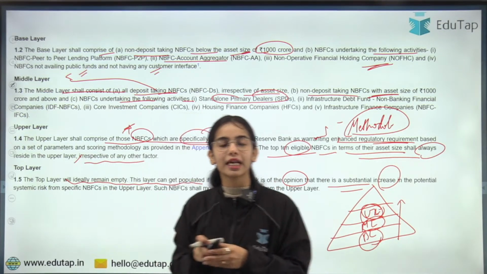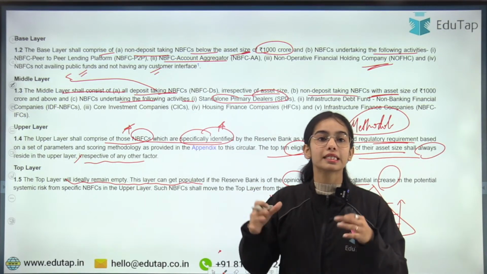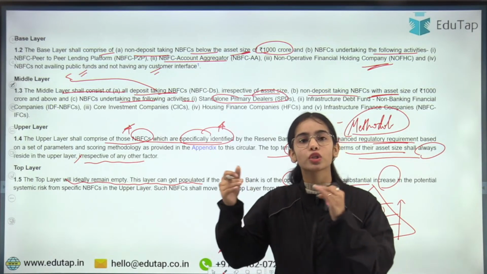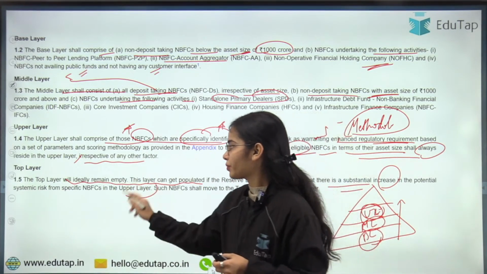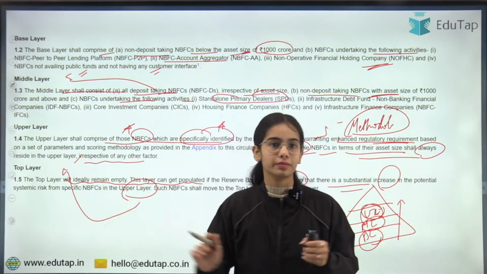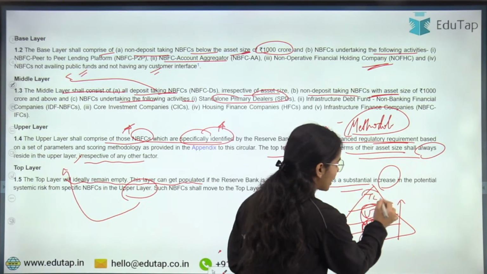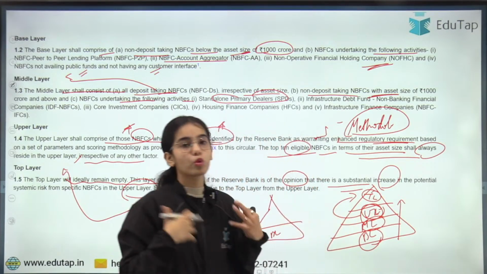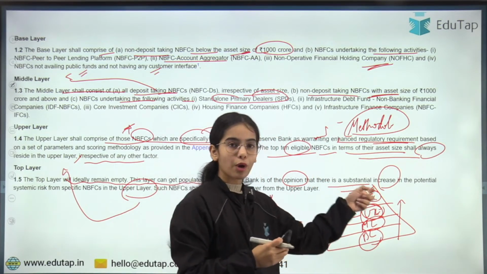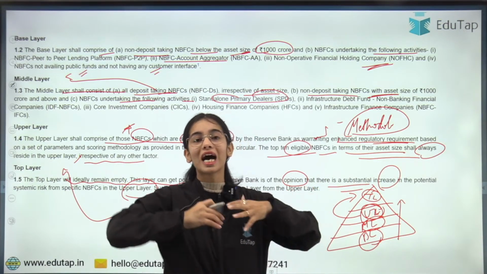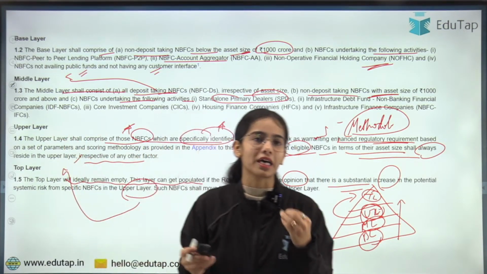So this is the idea, that if the perceived riskiness keeps increasing, the NBFCs will be transferred from the upper layer to the top layer, where you will have to follow the highest regulatory requirements by the RBI.